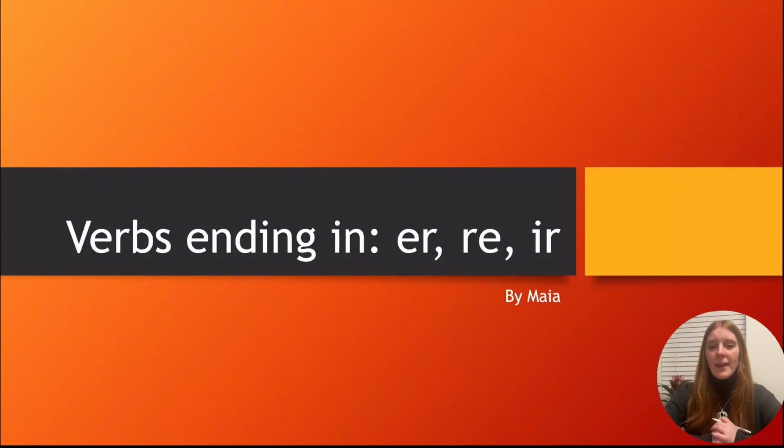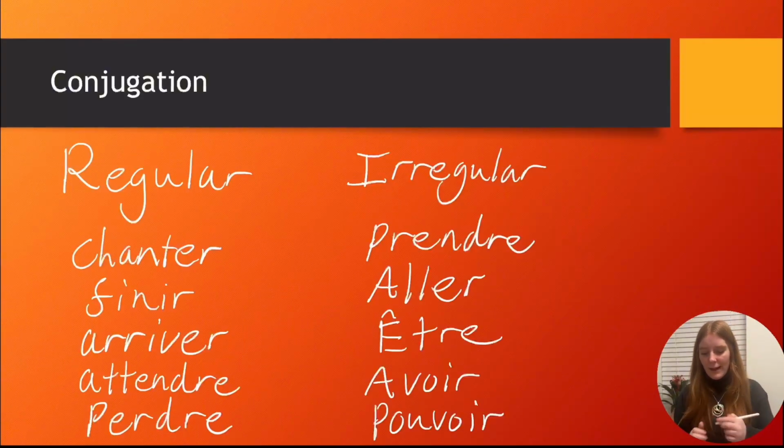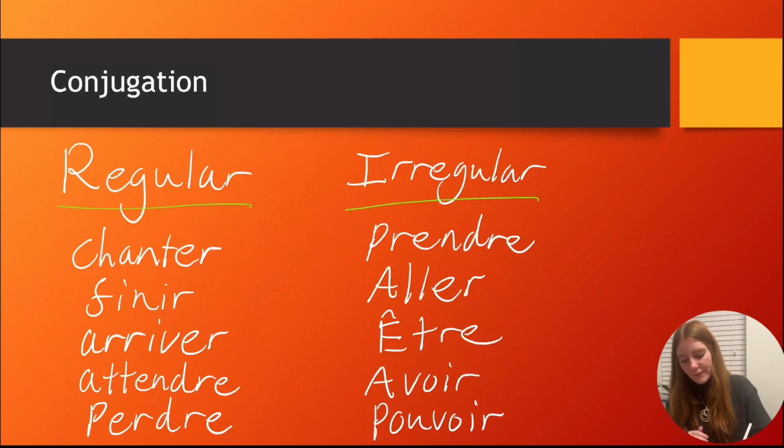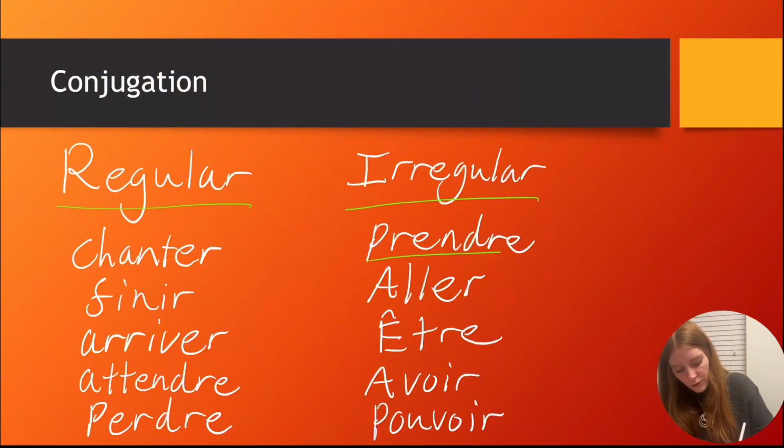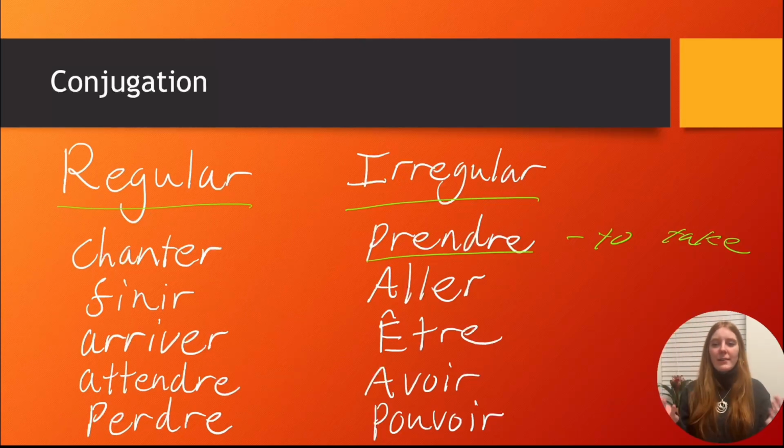It's important to remember that today we're going through regular verbs. So what does that mean? Well, we have regular and irregular verbs. Irregular verbs have different endings that we have to memorise because they're unique to each verb. So prendre, which means to take, is irregular and you have to memorise the endings because they're different from regular verbs.